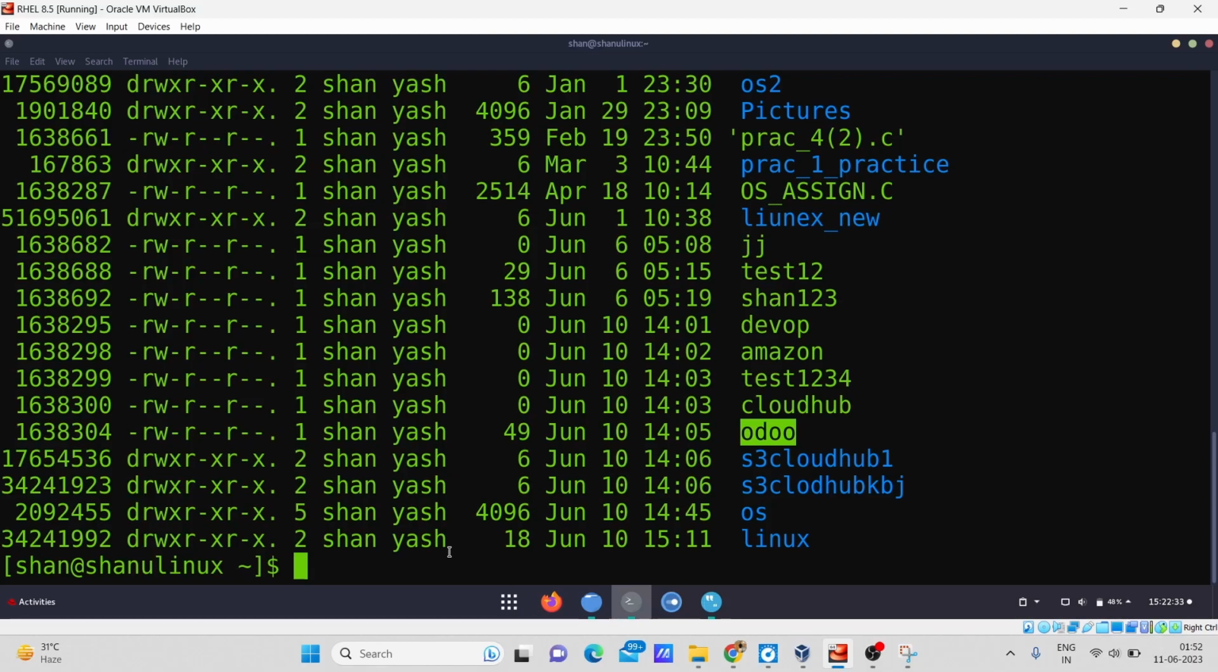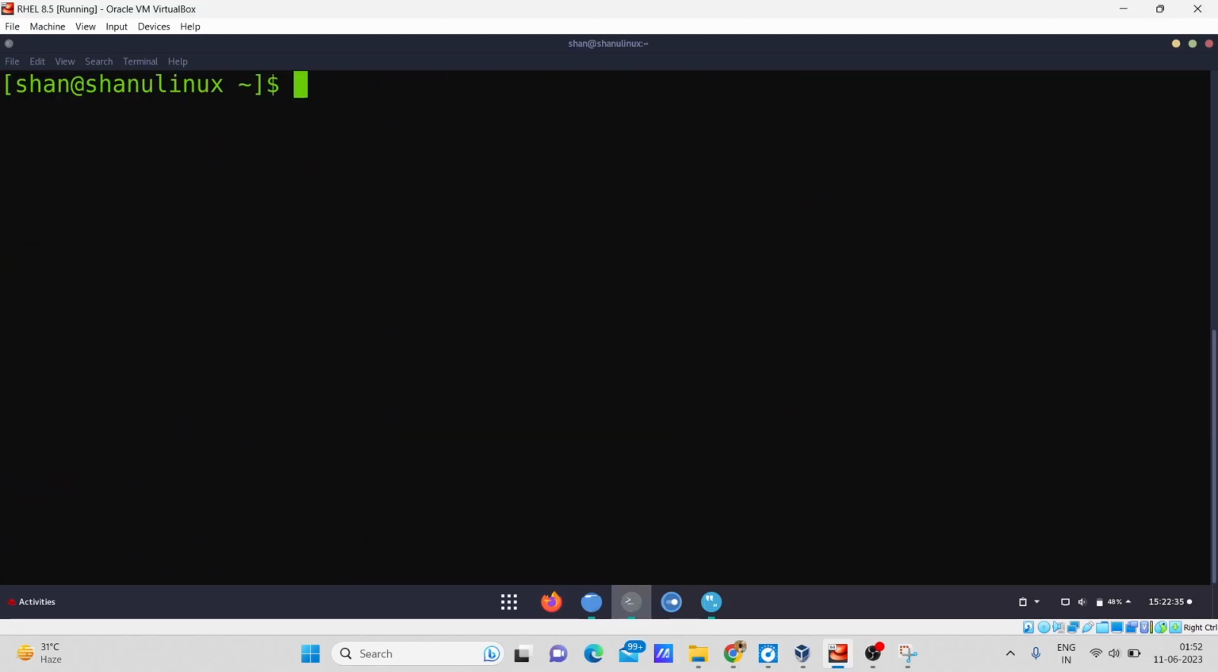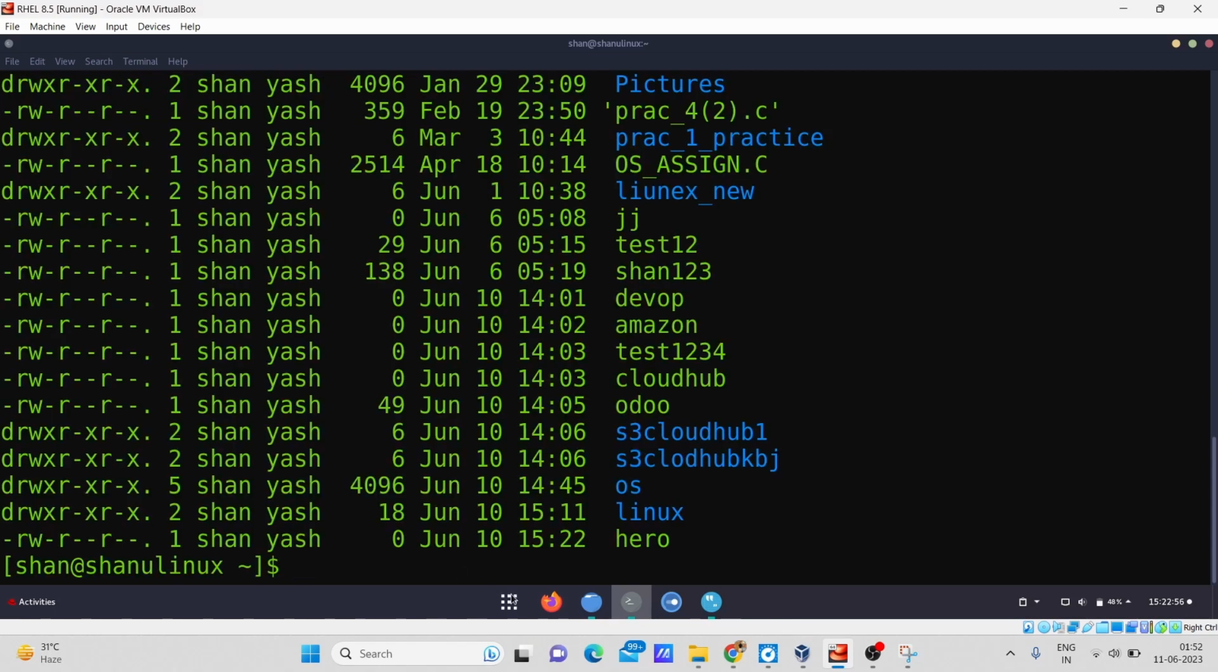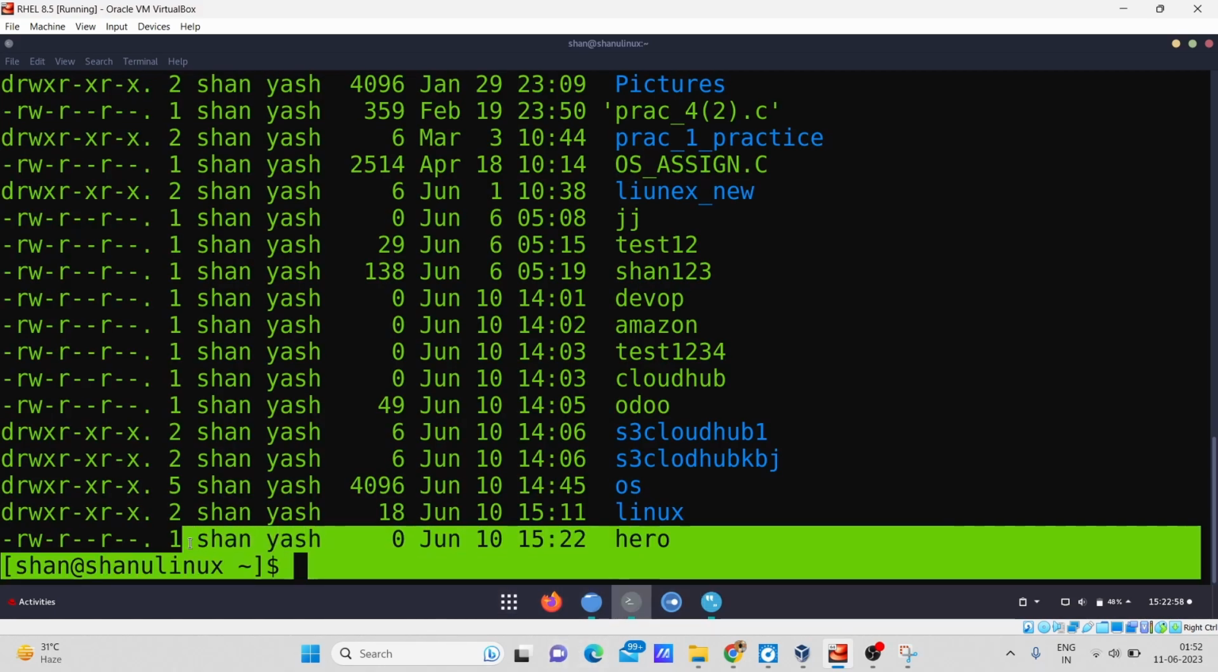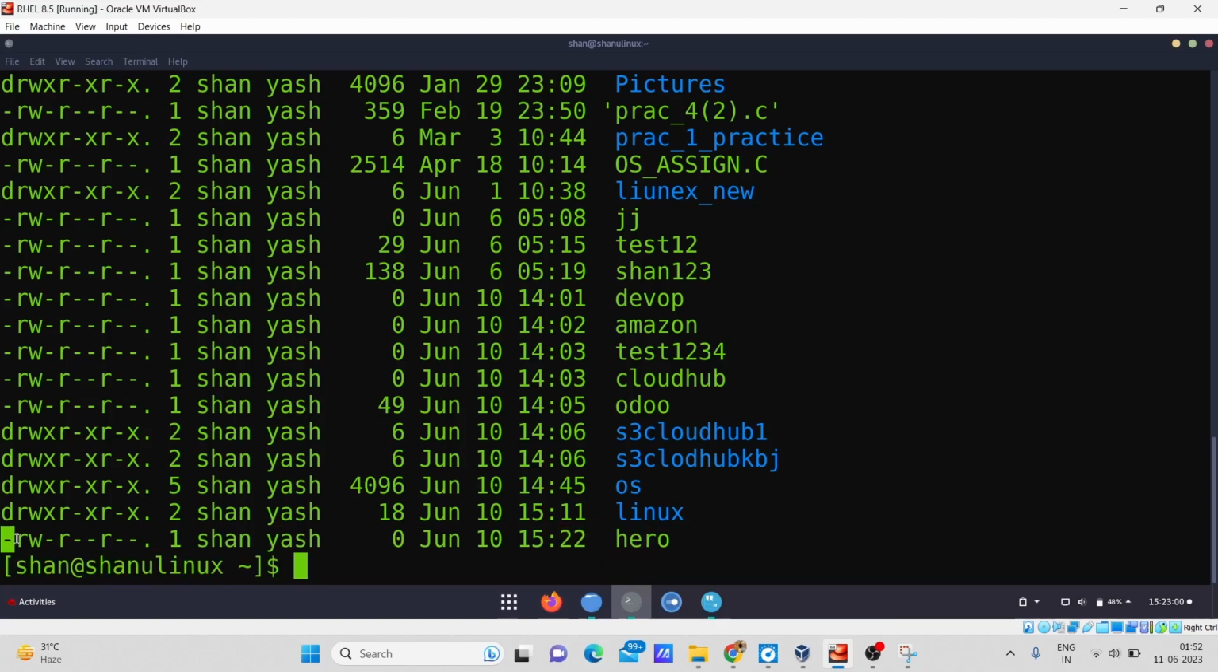So before that, I will try to clear this one. Now we will first see the demonstration of the soft link. So for that, I will just create a file in my home directory only. So for example, I am creating a file with the name of hero, right? So you can see it has been created. Now I will first confirm whether it is created or not. So yeah, it is created here, you can see, and it is basically a dash. That means that it is only a normal file, right?